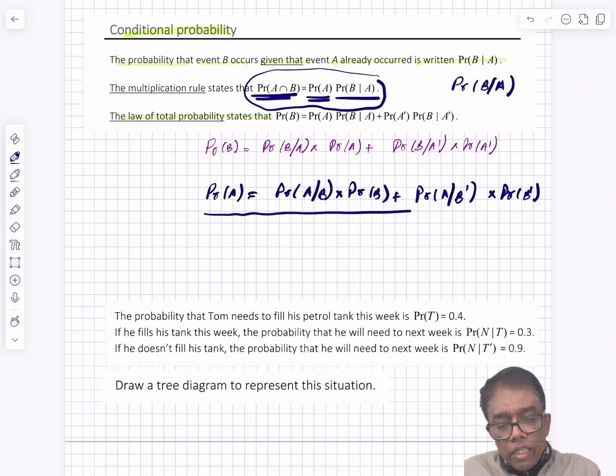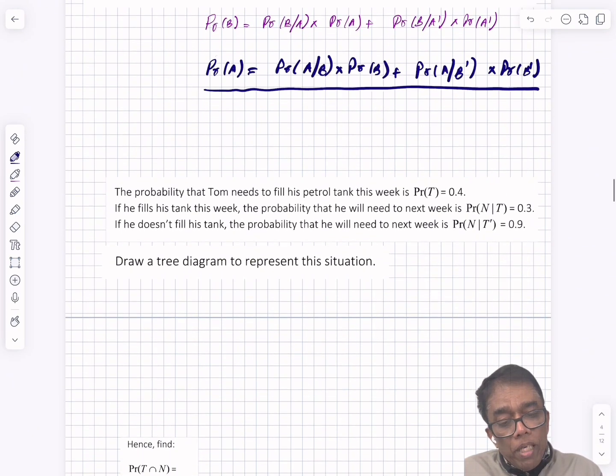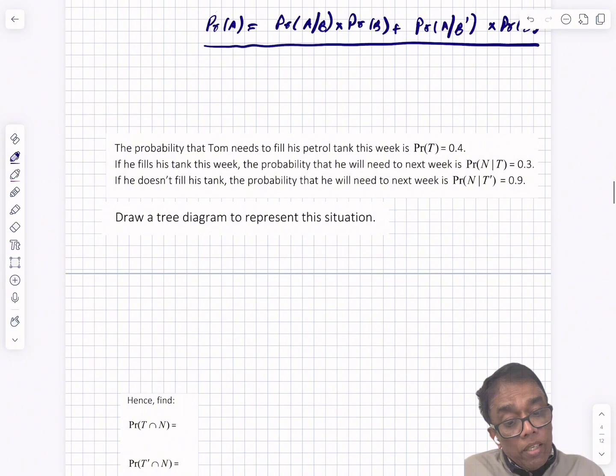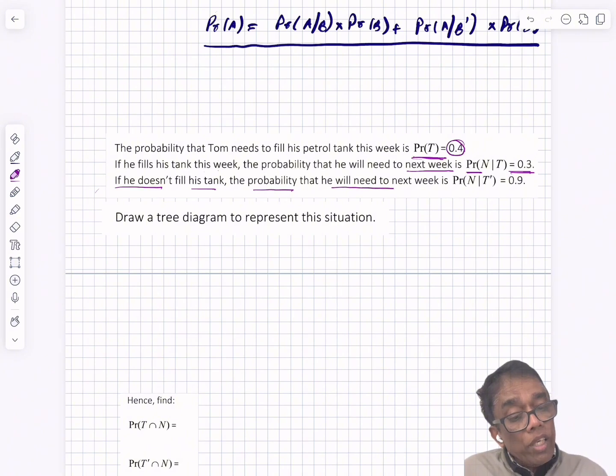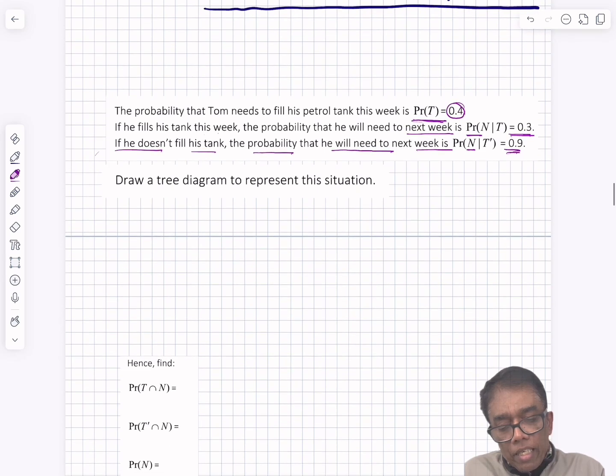Now let's consider this example. The probability that Tom needs to fill his petrol tank this week is 0.4. If he fills his tank this week, the probability that he will need to next week, the probability of n given t, is 0.3. If he doesn't fill his tank, the probability that he will need to next week, n given t dash, is 0.9. Draw the tree diagram.